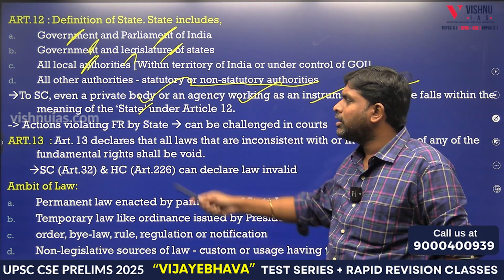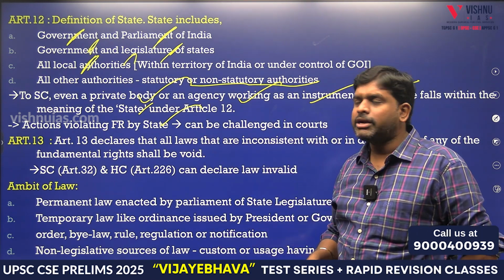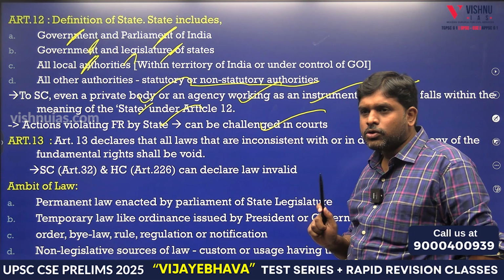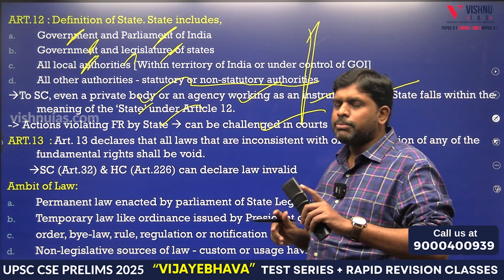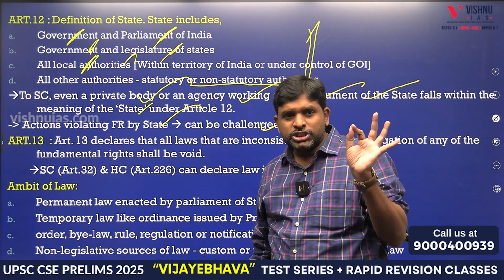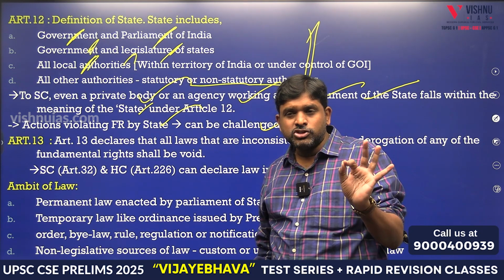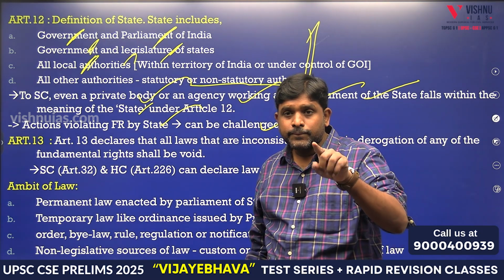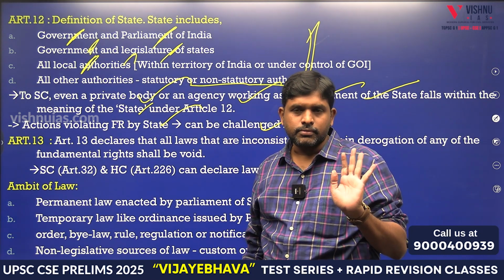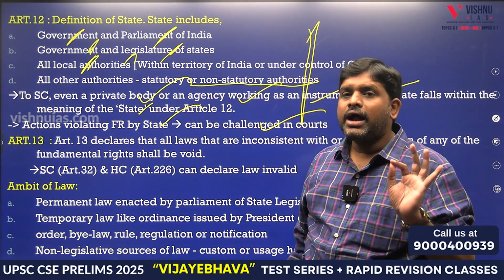Under Article 12, actions violating fundamental rights by state can be challenged in any courts. Here I didn't mention, but keep in mind that judiciary, judicial administration, judicial body is also state except judicial judgment. This is Article 12. Article 13.